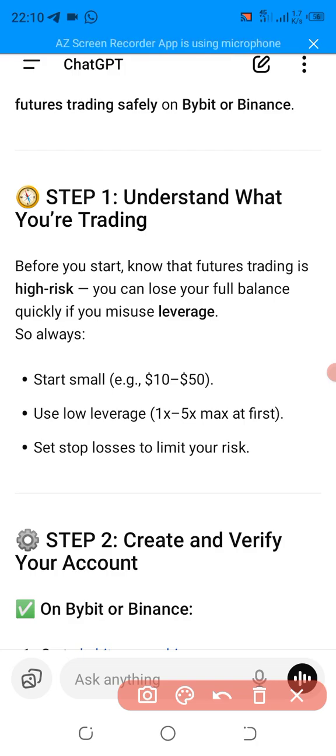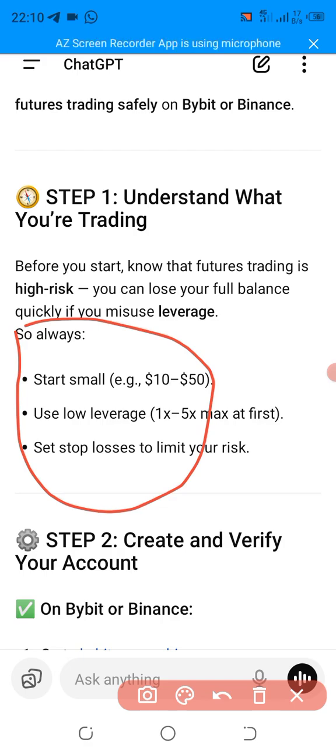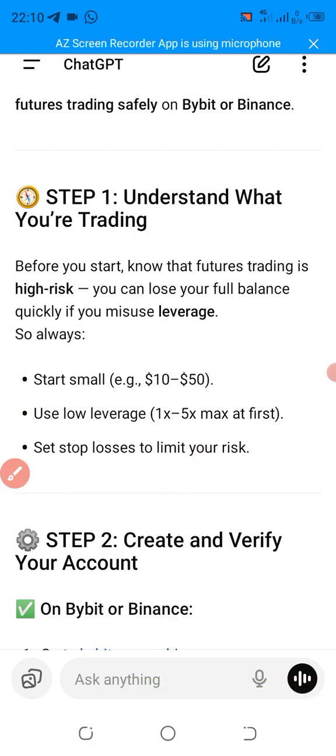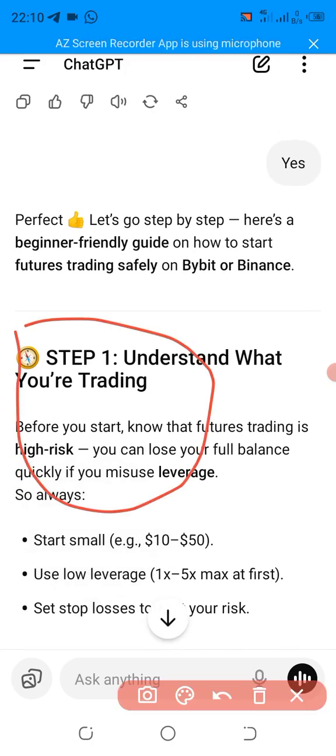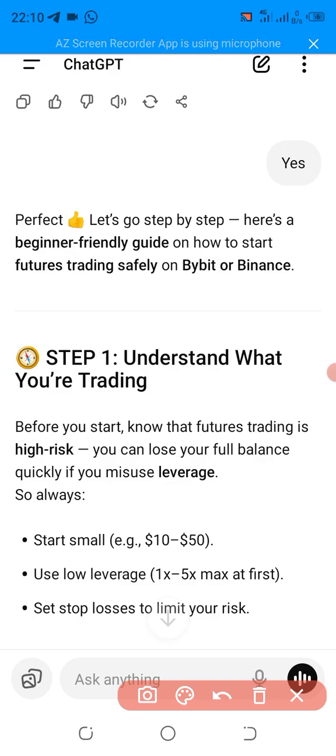When you use high leverage, so what leverage is, you are leveraging. Maybe you have $100 now. If you use 10 times leverage, that is a potential profit and loss for you. So the higher your leverage, the higher your risk. Why? The higher your profit. So when the leverage is low, the lower your risk, the lower your profit.